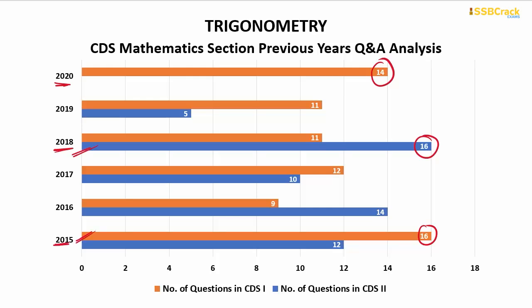Whereas the least number on this particular topic, trigonometry, was 5, and those 5 questions were part of the CDS 2 exam paper in the year 2019. Questions vary between this 5 to 16 range. There were certain times 11, certain times 12 and 14 questions respectively.